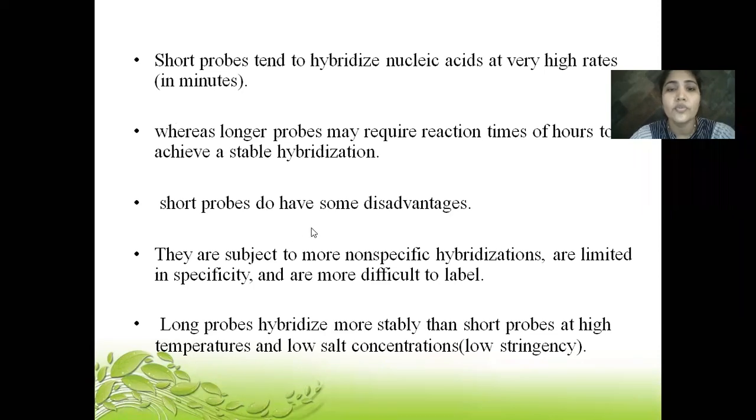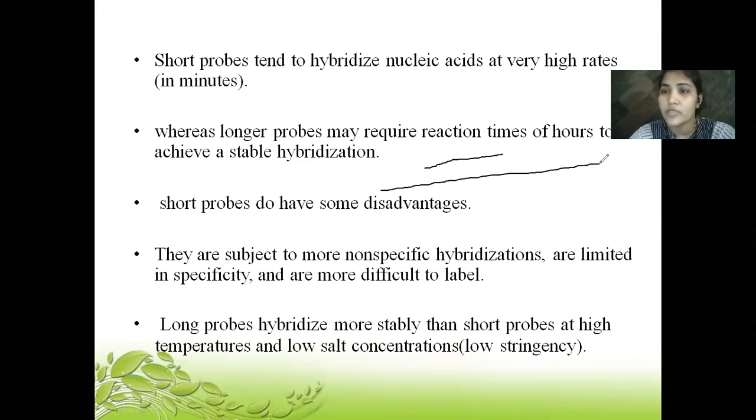Then short probes do have some disadvantages. They are subject to more non-specific hybridization, are limited in specificity, and are more difficult to label. For this particular point, I will explain. See, if I have a very short probe, say of 10 nucleotide bases, and I have a DNA template which is this big, then the specificity of this probe to attach to this DNA might not be perfect.